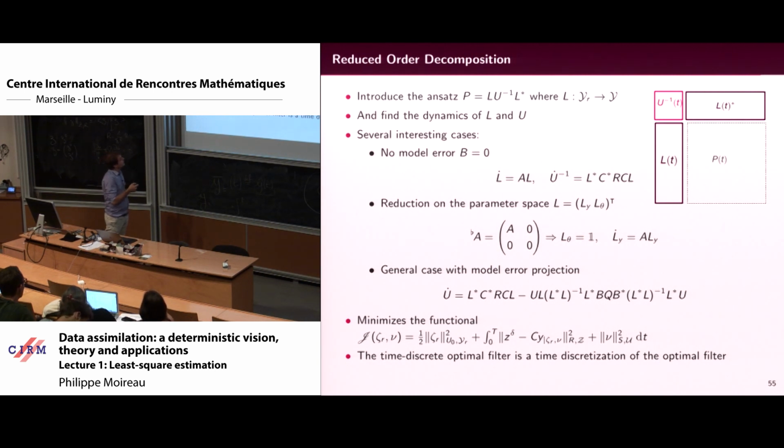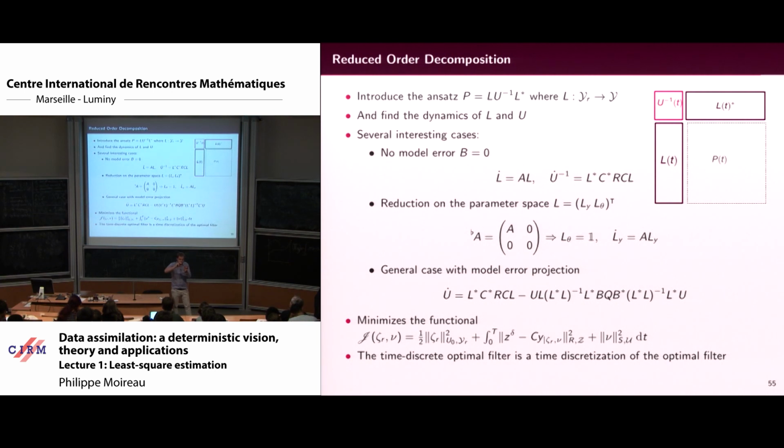If you say that what you want to do is only parameter identification, maybe the reduction will be only on the parameters. And if you do that only on the parameters, you find even simpler formulas for this L and U. So L corresponds to L state and L parameter. And since you don't have any dynamics on the parameter, you find very nice formulas.